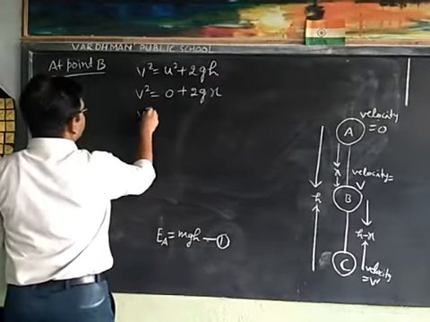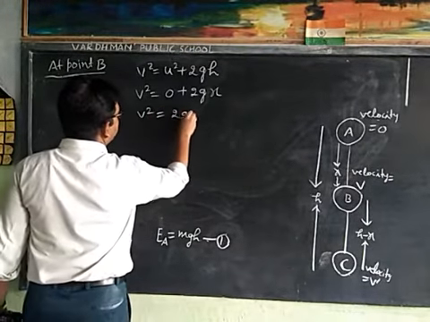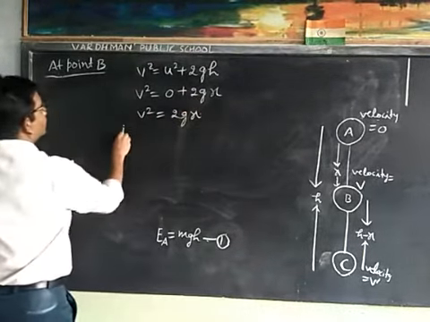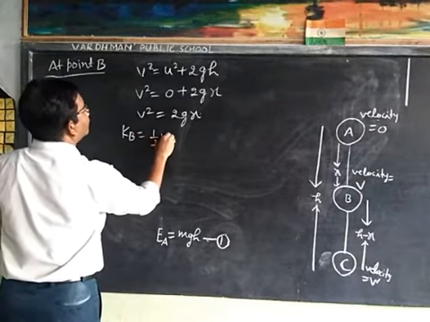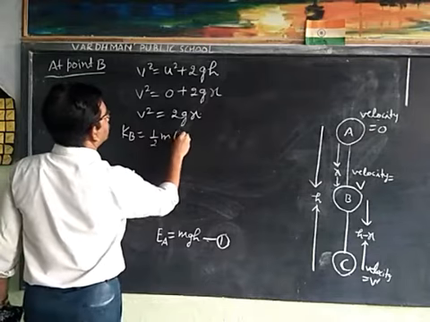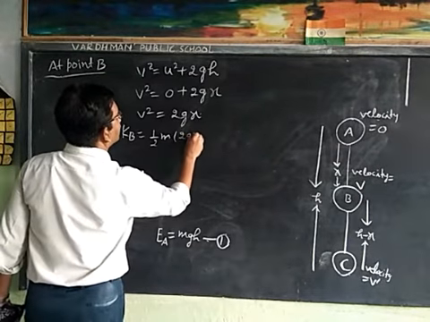That is v square is equal to 2gx. Now kinetic energy at point B is half m times v square, that is 2gx.